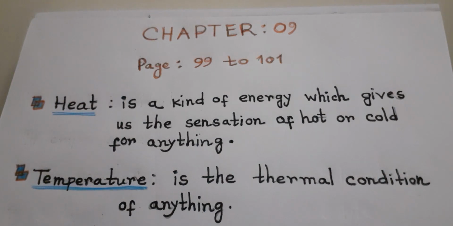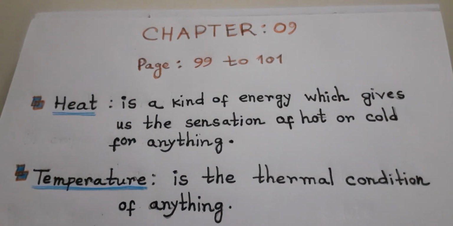Now come to temperature. In simple words, temperature is the thermal condition of anything, or temperature is the result of heat. If you apply heat, then you get the temperature. That means heat is the condition and the temperature is the result.